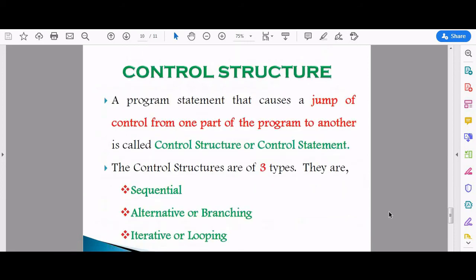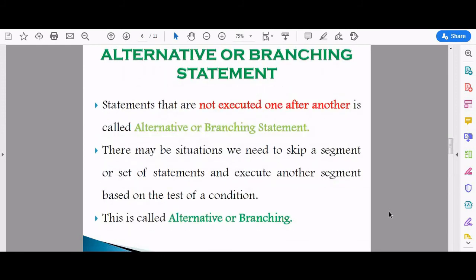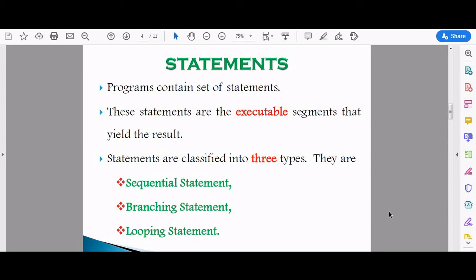Thus we have discussed three sets of statements. Again I revise: sequential, then branching, then last one is looping.